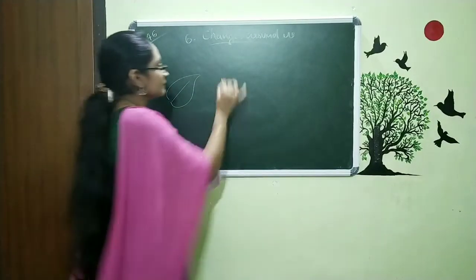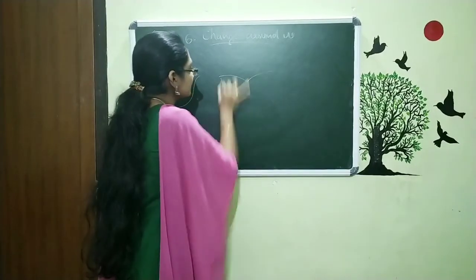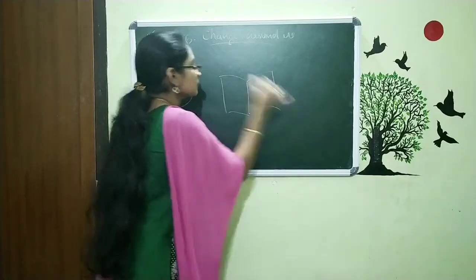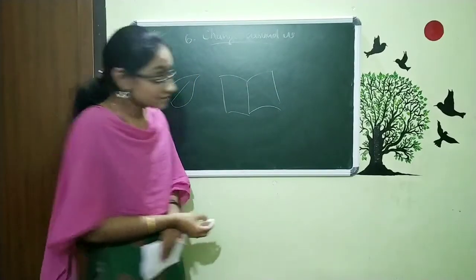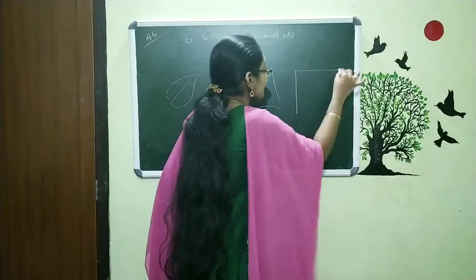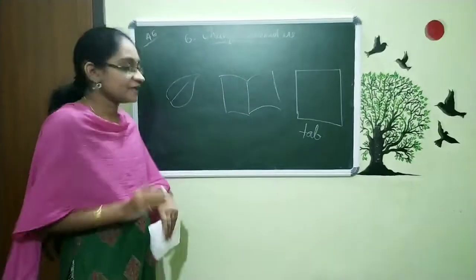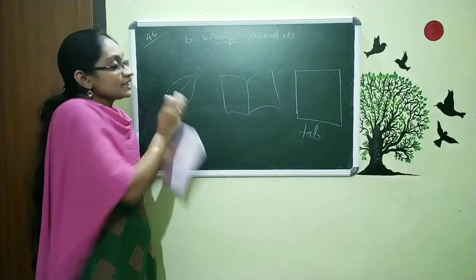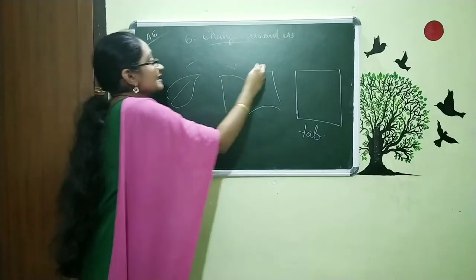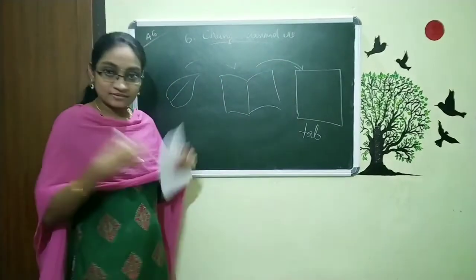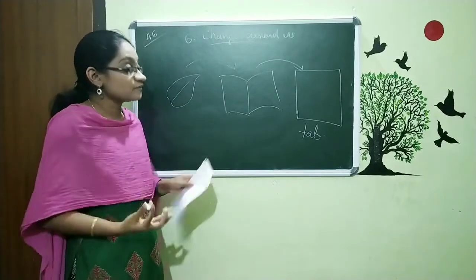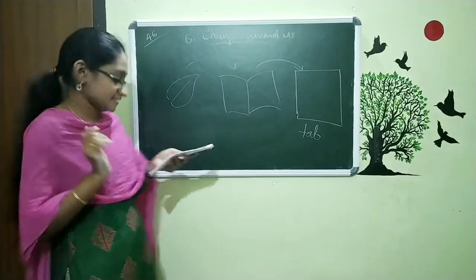Then we used, and still are using, books to write. And today we can write on a tab with a pen. So here also you can see the change. Within our daily life, we are facing different types of changes.